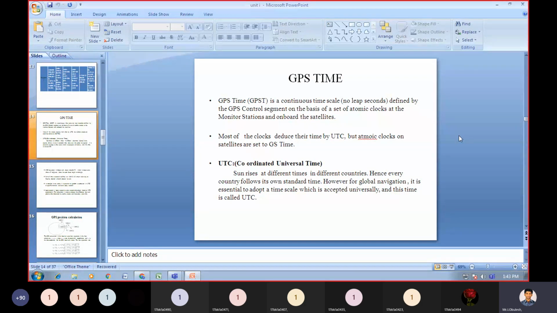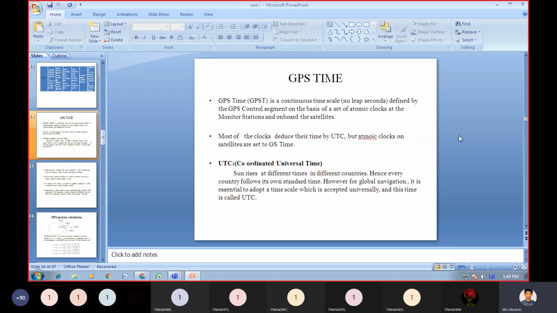The sun rises at different times in different countries. I think you know it. There is no doubt at all. Hence, every country follows its own standard time. However, for global navigation,